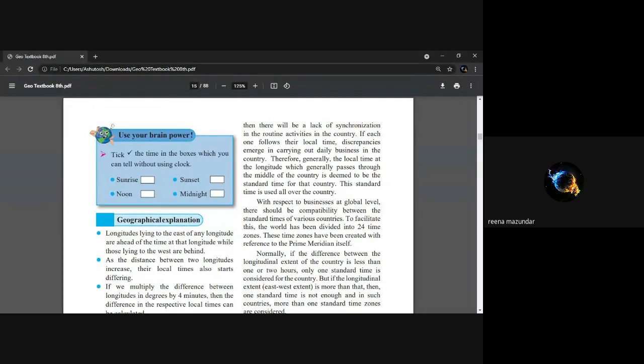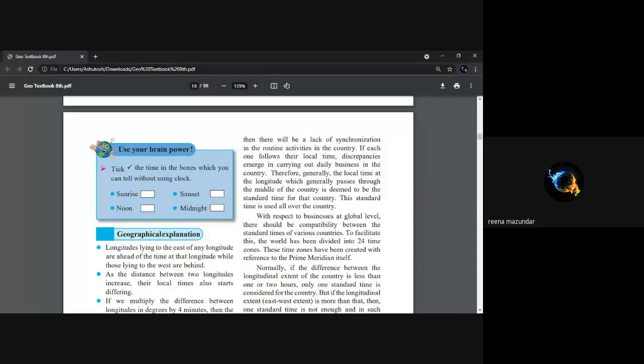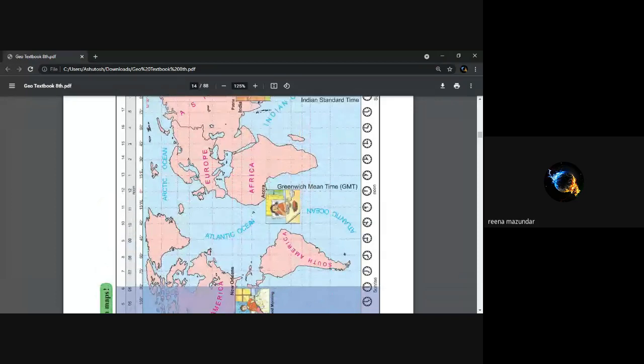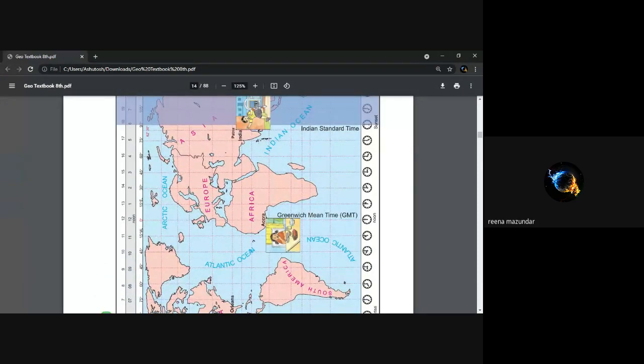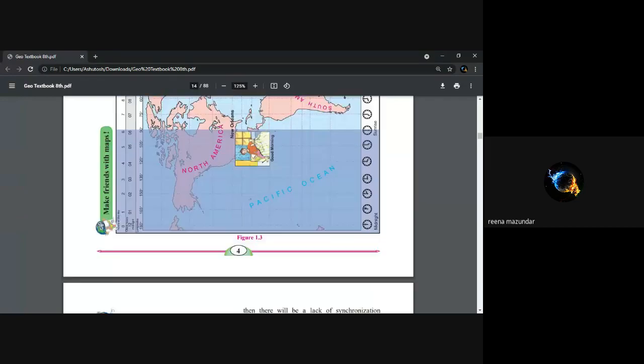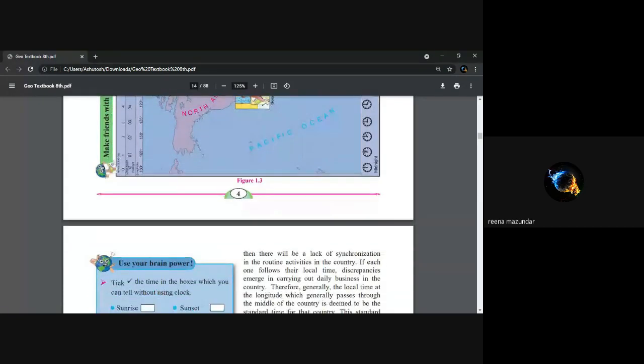So if you take India, we have 82.5 degree longitude that is passing through Allahabad, Uttar Pradesh, and that is our standard time. See, this is Indian standard time on my screen. 82.5 degree, 82 degree and 30 minutes. Isn't it? This is the Indian standard time. So a standard time is necessary so that we can do our business very well.